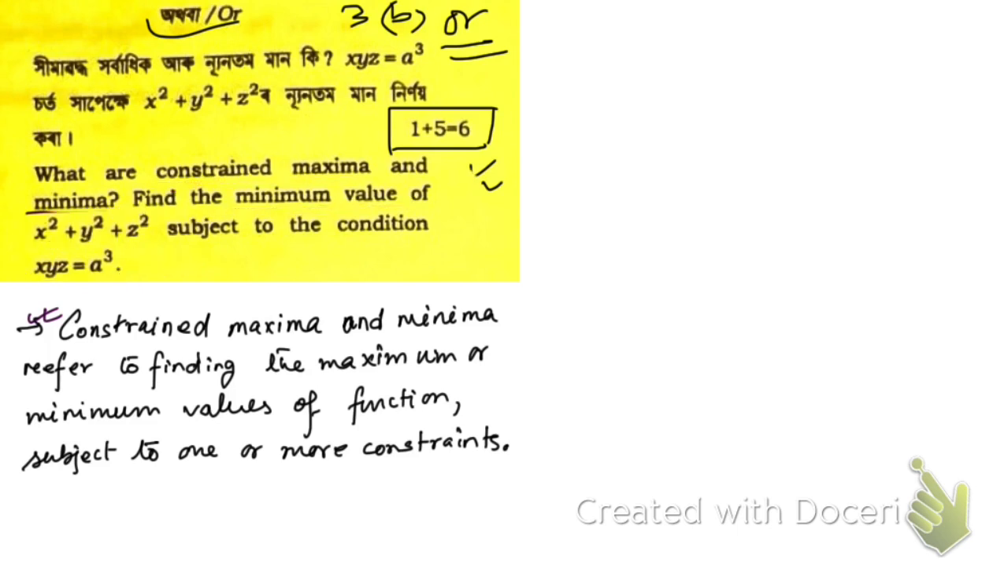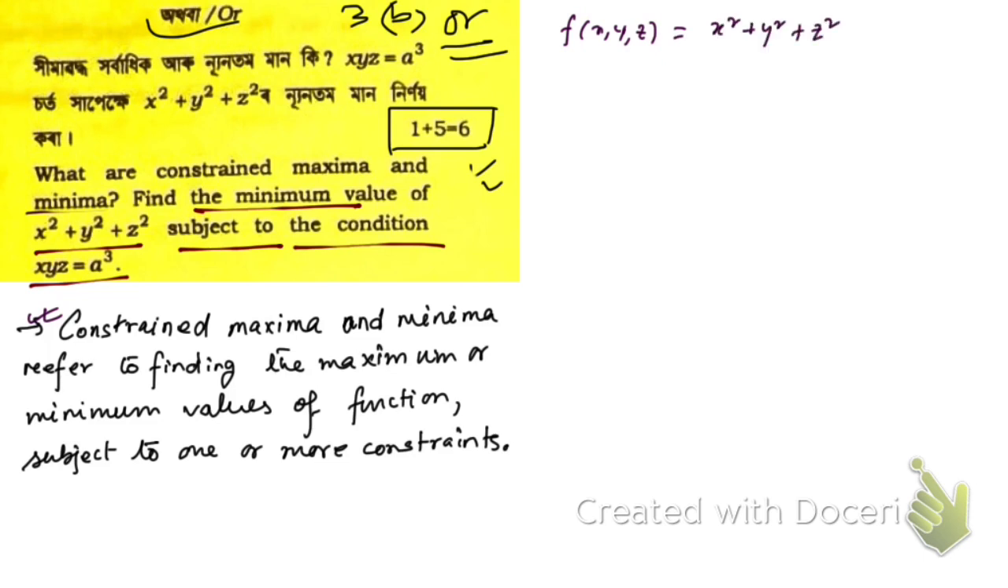Here you see, what we need to do: find the minimum value of this, subject to the condition xyz equals a cube. So now let me find that. Okay, let me take a new slide. First let me write the function f of x comma y comma z. That function is here, x square plus y square plus z square.